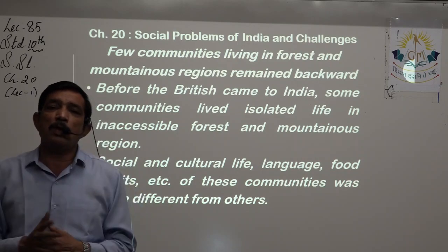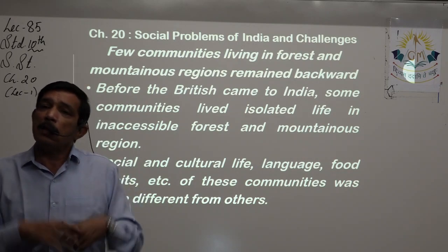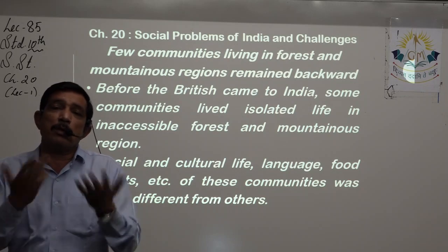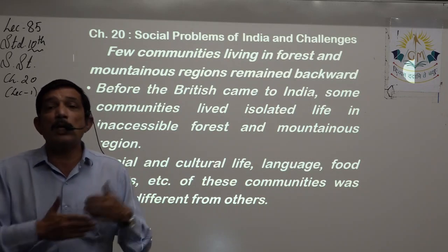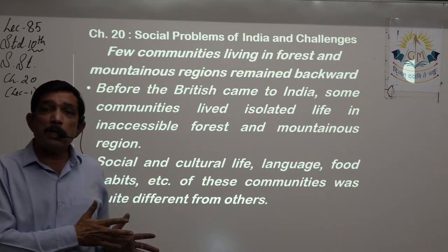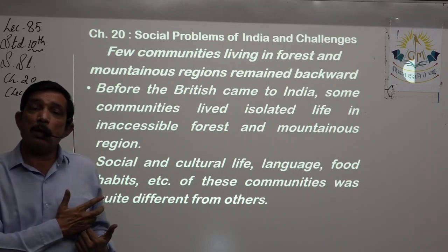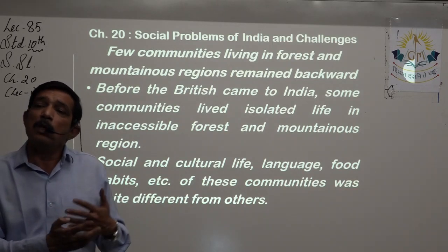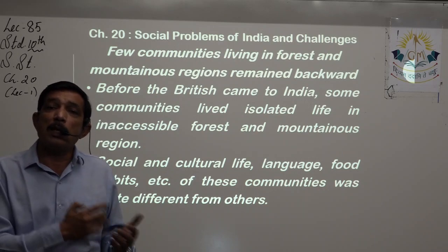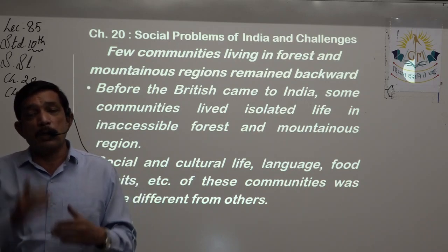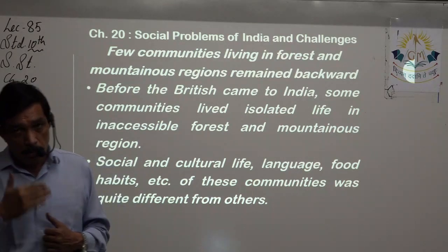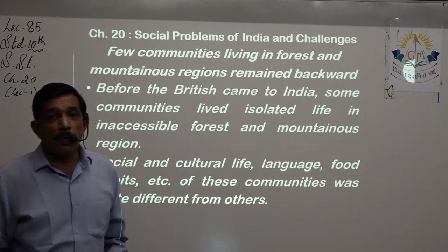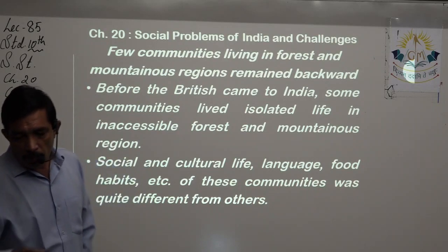We respected them in whatever condition they were, and they didn't come to us and ask to develop themselves. So they remained backwards. Mainstream society advanced because as time changes, people kept on advancing, but those people remained backwards. They were not able to develop because they remained separate from the mainstream society.